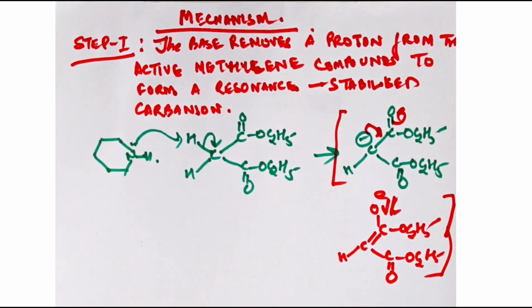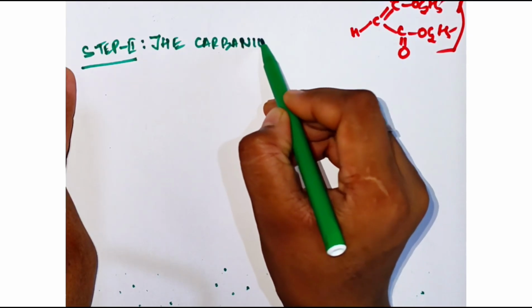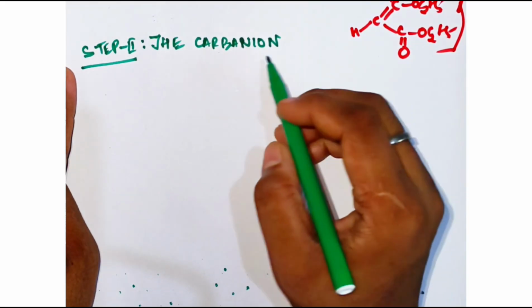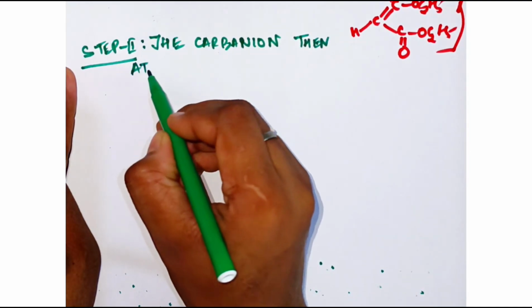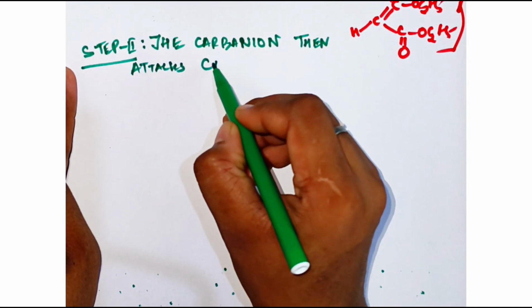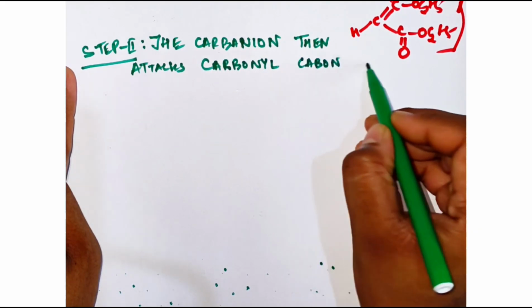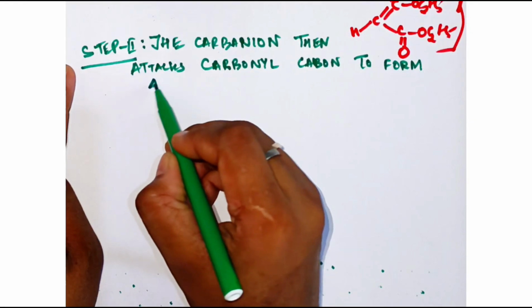Second step, step two. The carbanion now attacks the carbonyl carbon. That means the carbanion intermediate which is formed, this is the minus intermediate, the anion intermediate, is now going to attack. The carbanion attacks the carbonyl carbon to form your alkoxide.